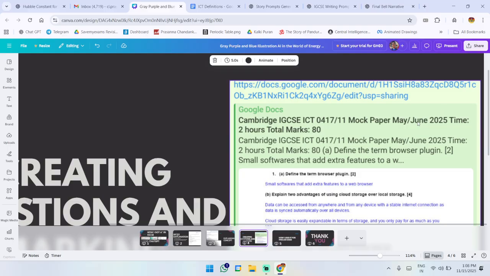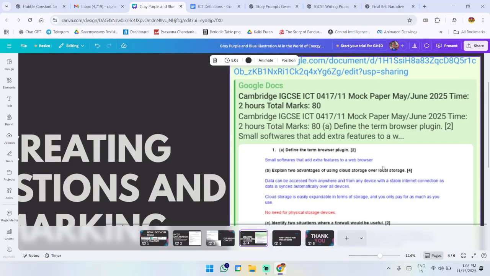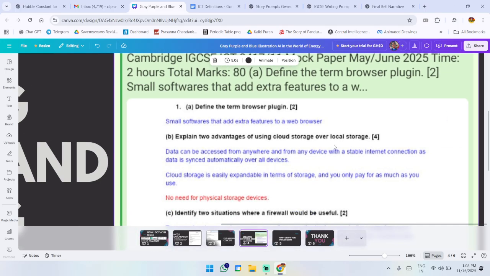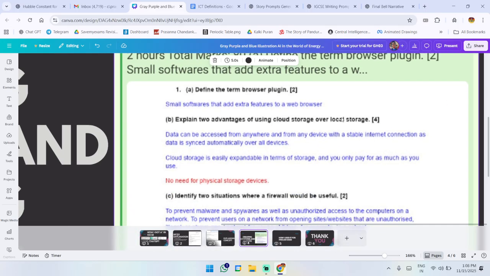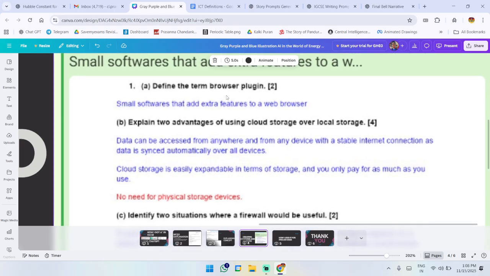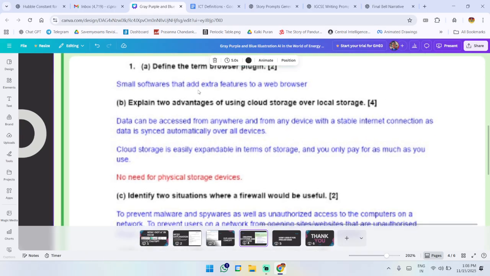It should be 2 hours, and the total mark should be 80. Then it created it for me. So I did all of this online, but you can print it and do it however you like. I put it in a Google Doc. The question was there, and then I'll add my answer there. Then it will continue again and again.